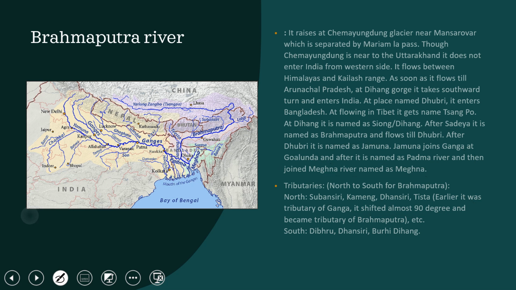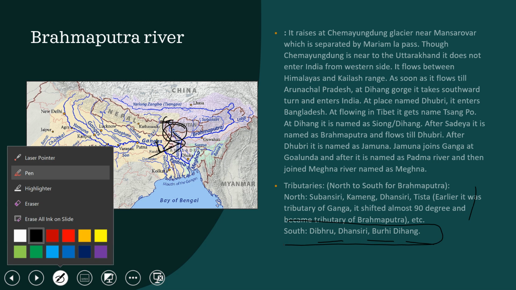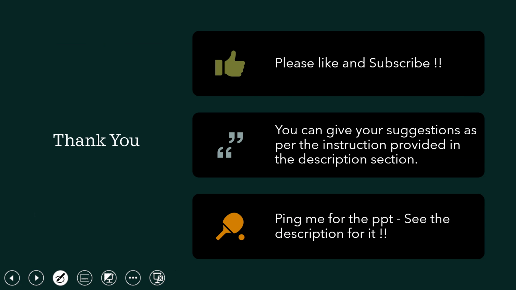See, this is one of the most important parts to remember: the Tista, which originates from Nepal, was earlier a tributary of the Ganga. In Sikkim you can find the Tista river. Earlier it was a tributary of the Ganga, but it shifted its course by almost 90 degrees and joined the Brahmaputra, and we call it a tributary of the Brahmaputra. Okay, so from north to south it was like that. From the south, Dhubri, Dhansiri and Buri Dihing you will find as tributaries of the Brahmaputra. Okay, I hope you understand it.